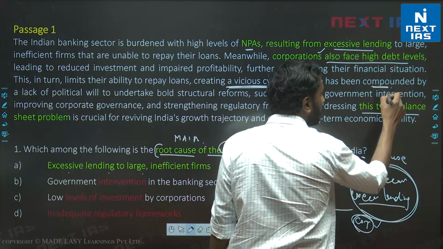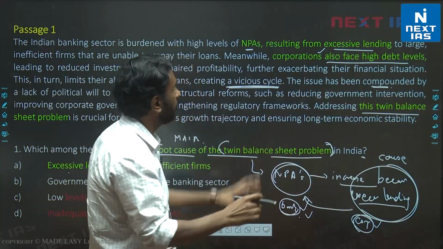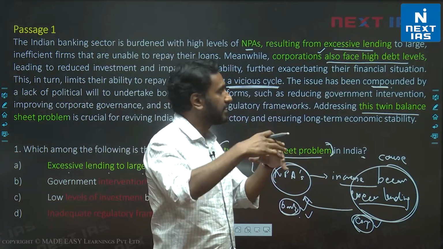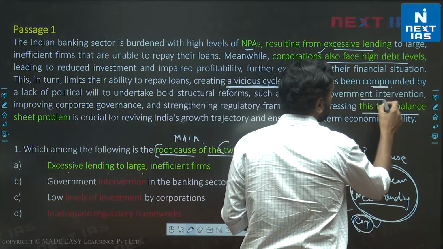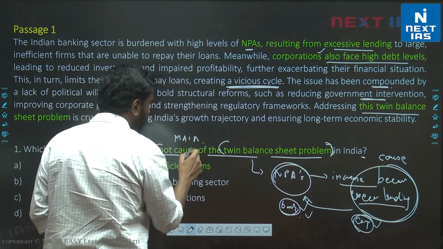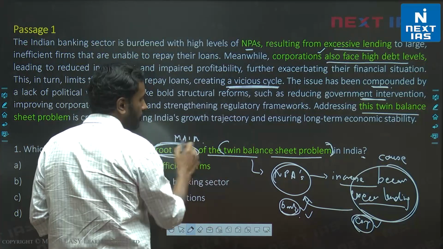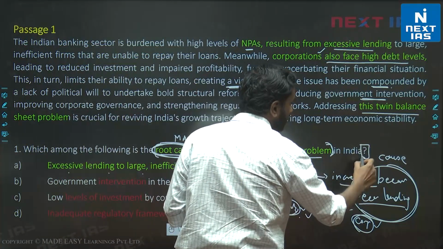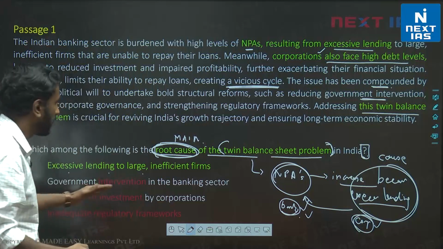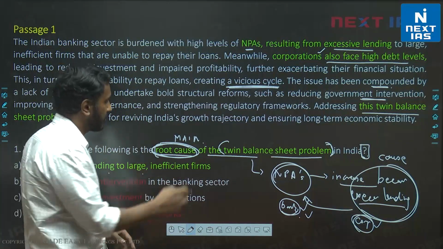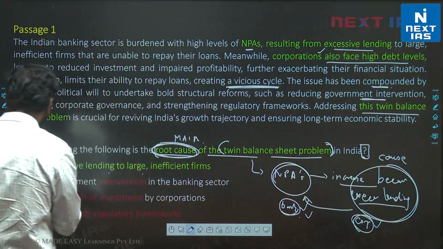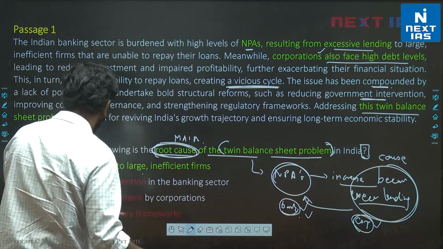The issue is compounded by this, meaning the issue is increasing because of government intervention. But the question stem is specifically asking for the root cause. This is why paying careful attention to the question stem is important. B is mentioned or implied in the passage, but it's not the root cause. At best, we can say it's a supportive cause.